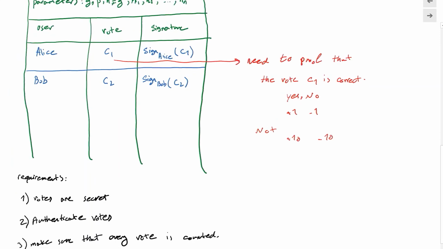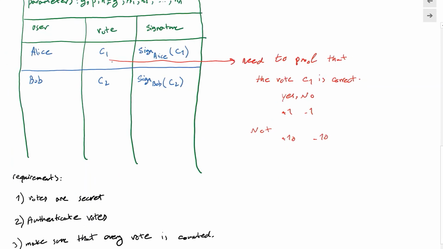So the votes are secret. The commitment scheme that we use to cast the votes is secret, so that is fine. We authenticate the votes through that log equality proof, so that they are authentic and they are correct. So we make sure that every vote is counted.